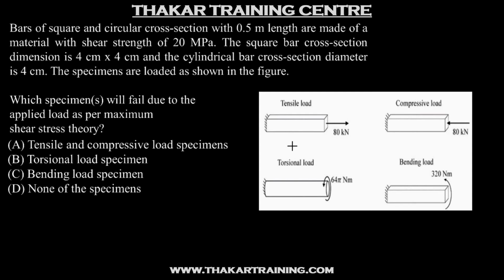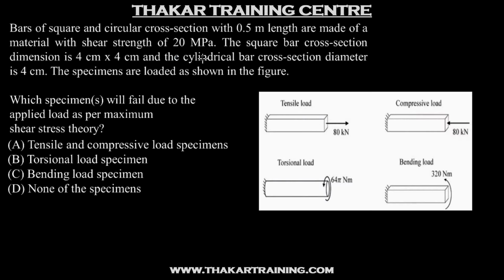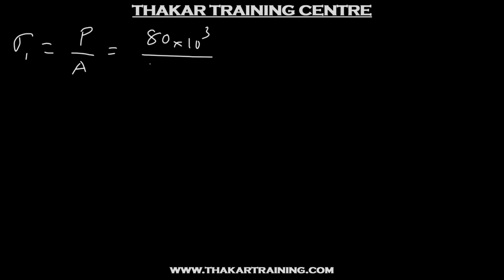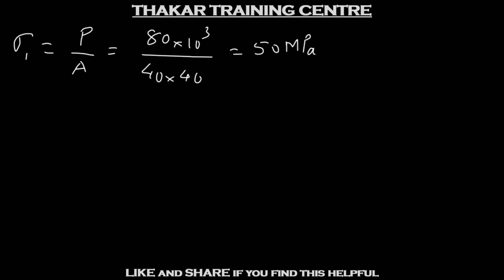So let's find out maximum shear stress for each of them. First one is a tensile load. So this is a case of simple tension, so it will be a uniaxial state of stress. So whatever tensile stress we find will be sigma 1, and sigma 2 and sigma 3 will be 0. So sigma 1 will be the load upon area, which is 80 kilonewton, so that will be 80 into 10 raised to 3 upon, this is a square bar having a cross section 4 cm by 4 cm, so this will be 40 mm by 40 mm. And so this is equal to 50 megapascal. Sigma 2 and sigma 3 are 0.